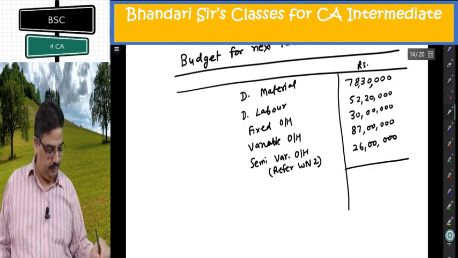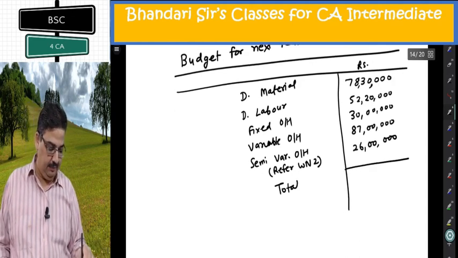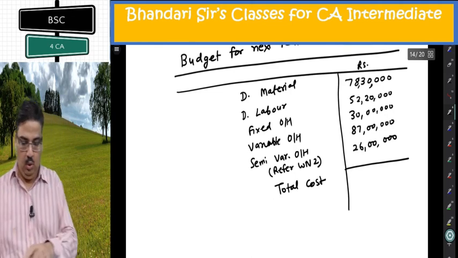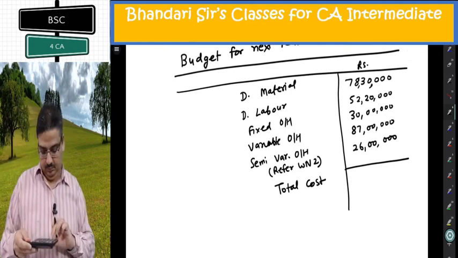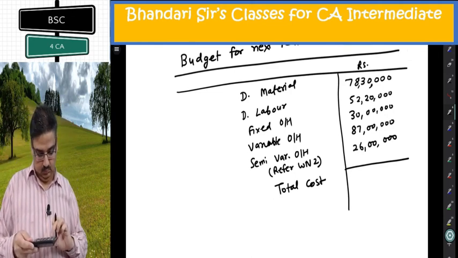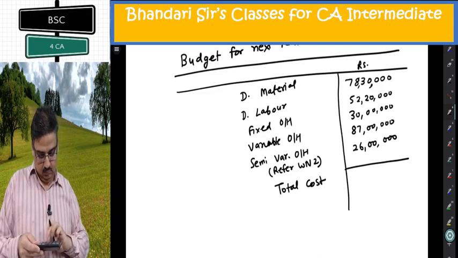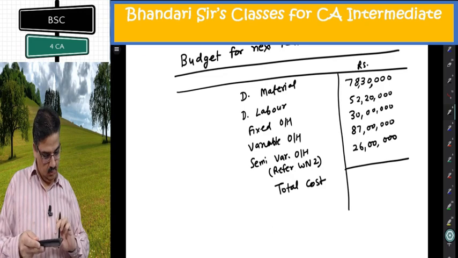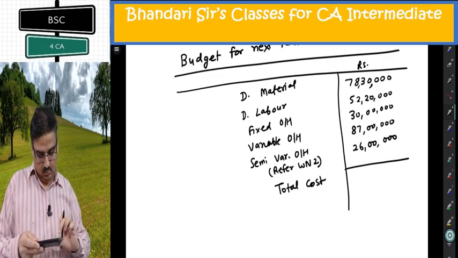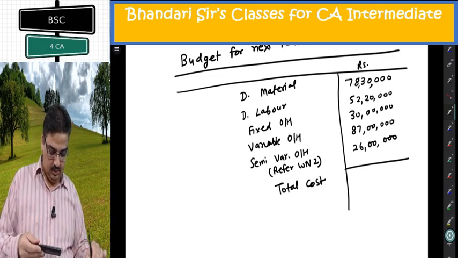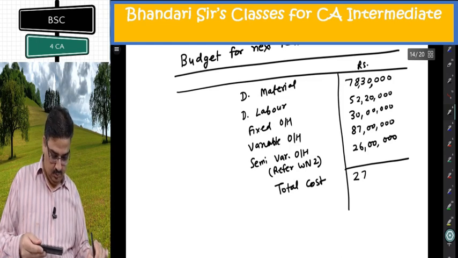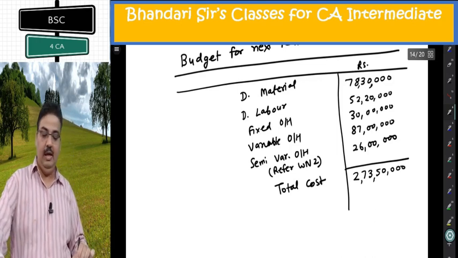Then add them. Total cost. I'm getting is 2,73,50,000.